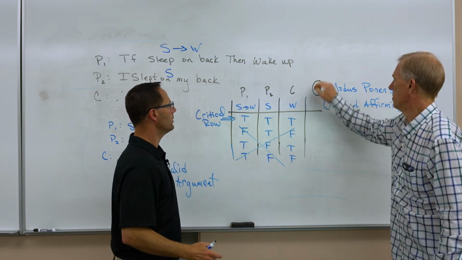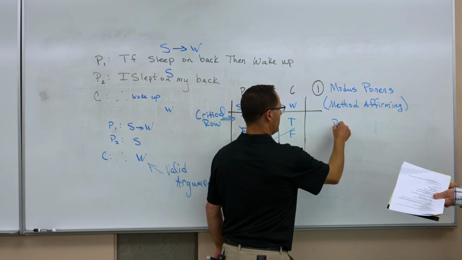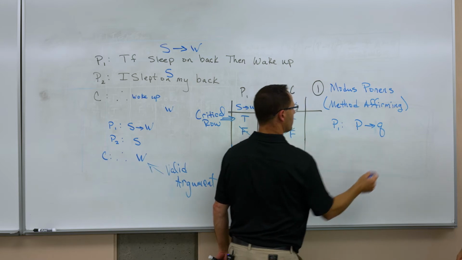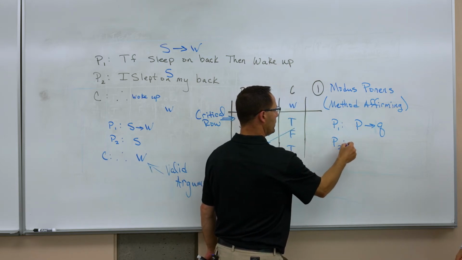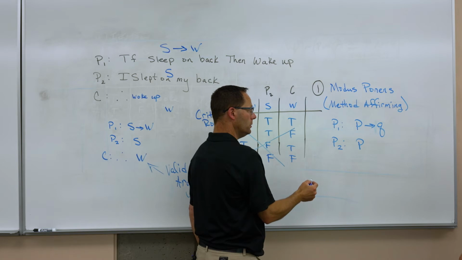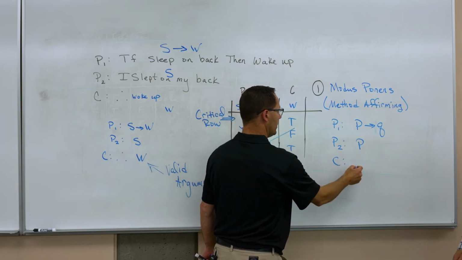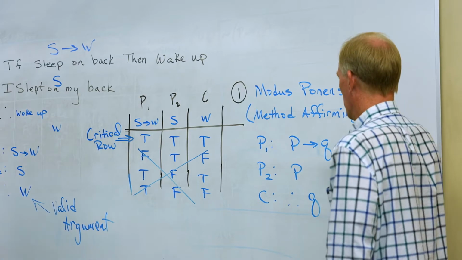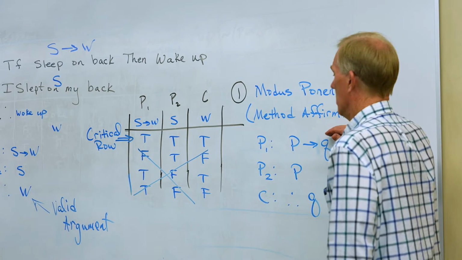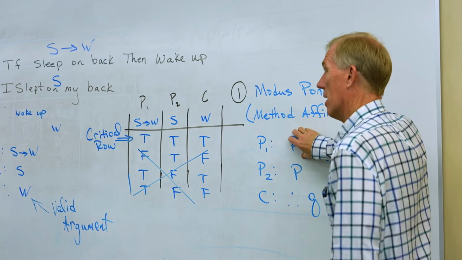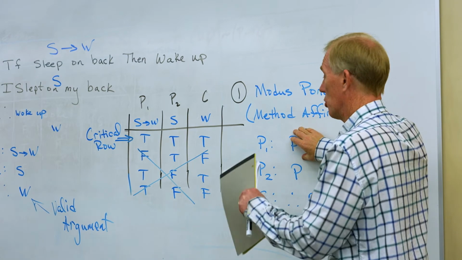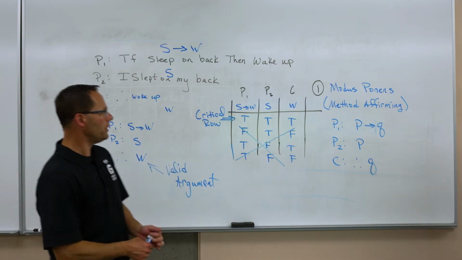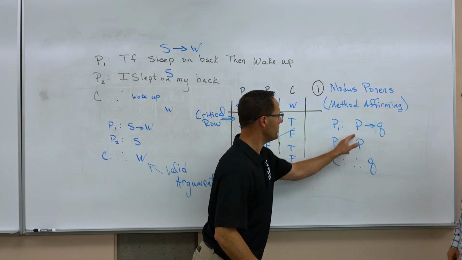Number 1. We would say premise 1 is if P, then Q. Premise 2 would be P is true, and the conclusion is, therefore, Q must also be true. That's it. Anytime you can build an argument with a conditional statement first, followed by a premise where the antecedent is true, you then have the conclusion is true. Yeah, we're affirming that the consequent happens because the antecedent is present.